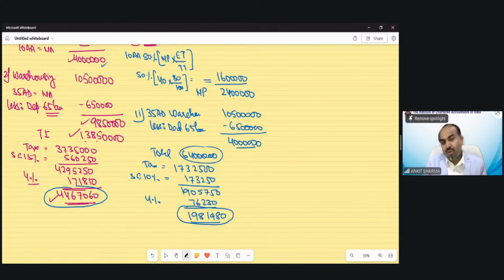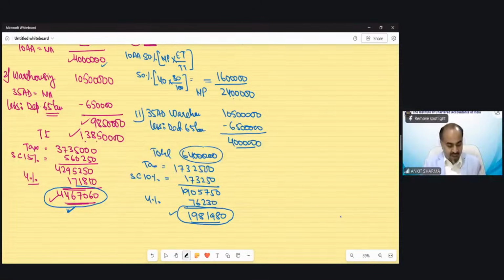So the tax was 44 lakh and now the tax is 19,81,980. So you can see, as per default tax regime, this is actually because of without deduction. So it is like a net profit as per accounting. So if you want to understand the AMT provision, because there was no deduction allowed, you need to pay 44 lakh rupees tax. But because of this deduction, now you need to only pay almost 20 lakh rupees tax. That's why AMT is here.